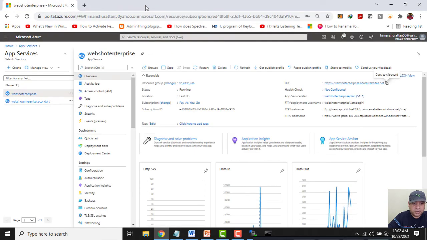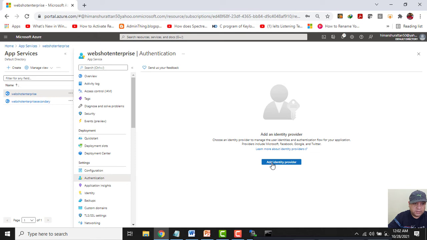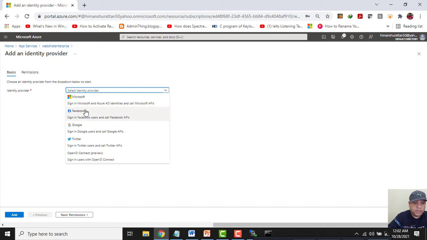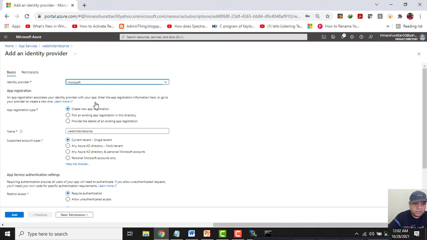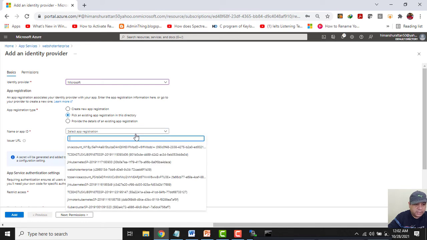To add authentication, I will click on authentication and I will click on add identity provider. There is a drop down list. See, there are around 1, 2, 3, 4, 5 ways to provide the authentication to this app service. Let's go with the Azure AD identifier with this one. Select it. Now I will choose this option, pick an existing app registration in this directory. The name of the ID is WebShot Enterprise and click over here, add.